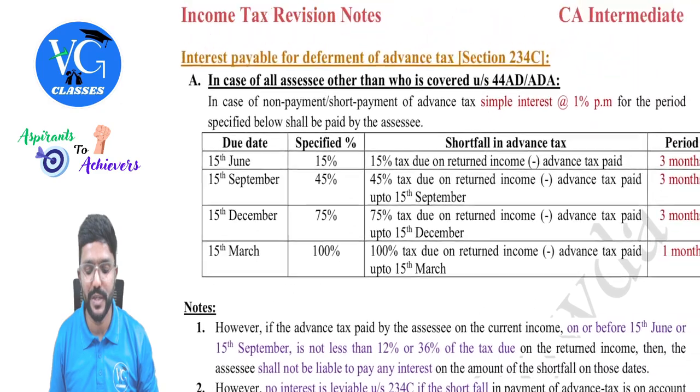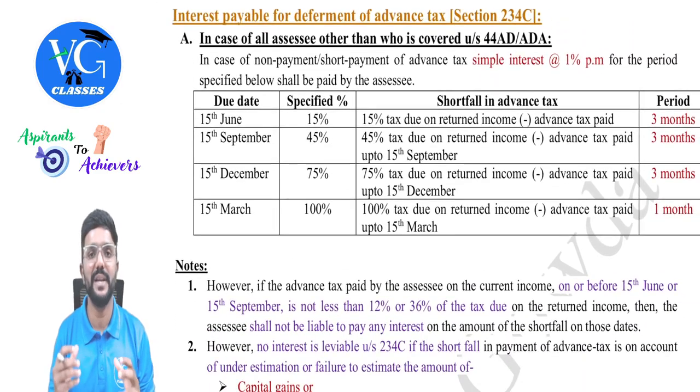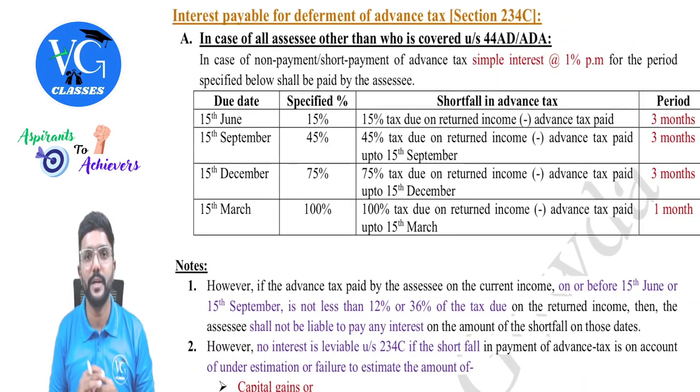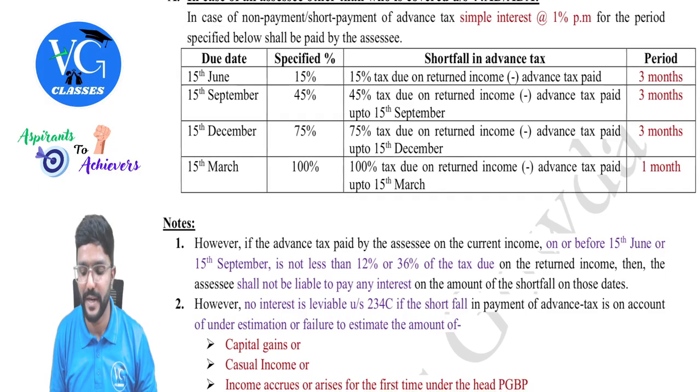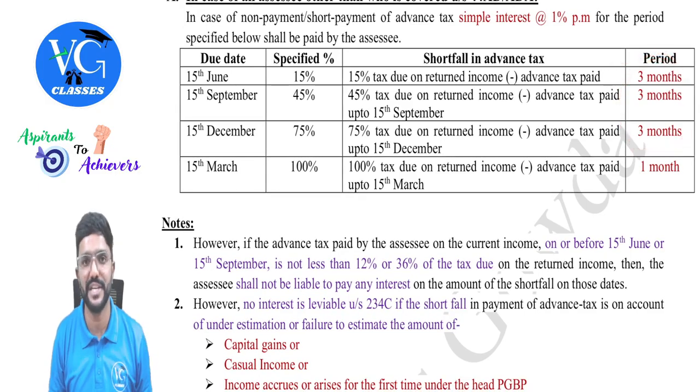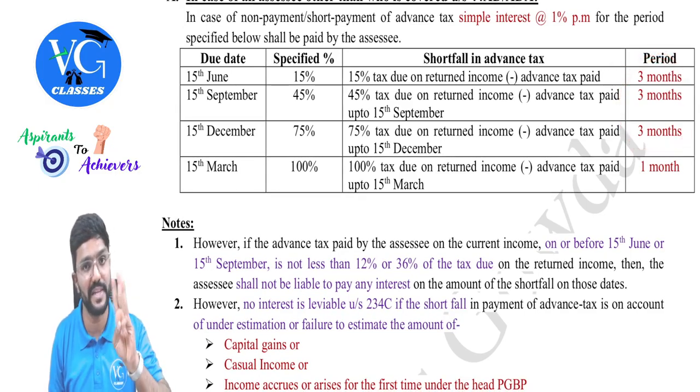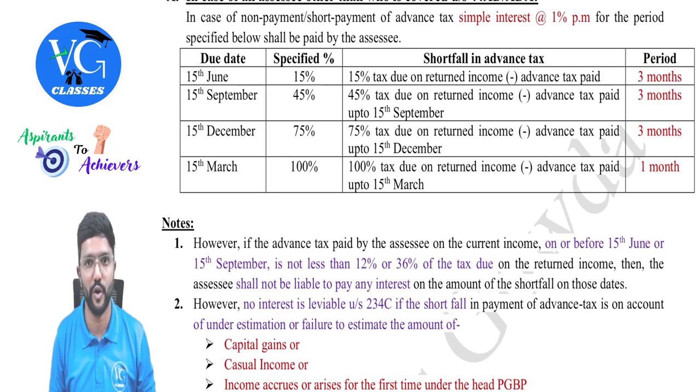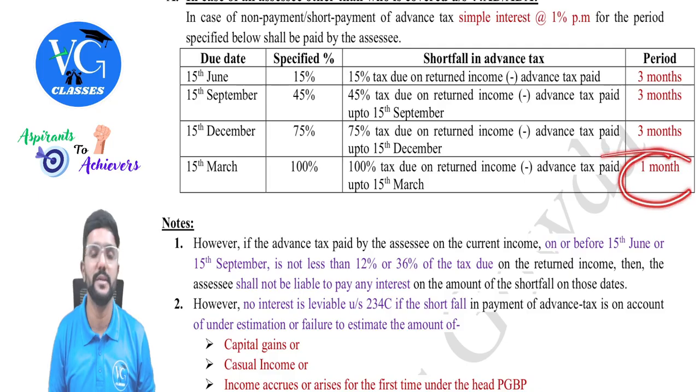Clear? So under section 234C, interest would be levied for a short payment in the installment amount only till 31st March. For the first 3 installments, it is for 3 months each at 1% for each month. So it will be 3% in each installment on shortfall. Whereas for the last installment, it is only 1% because it is for 1 month.